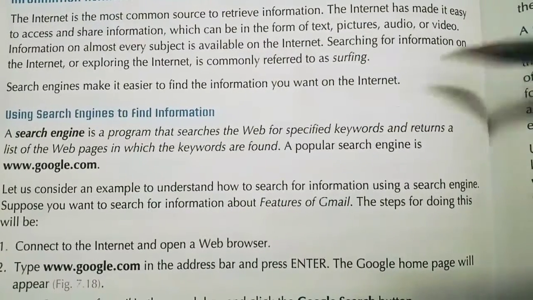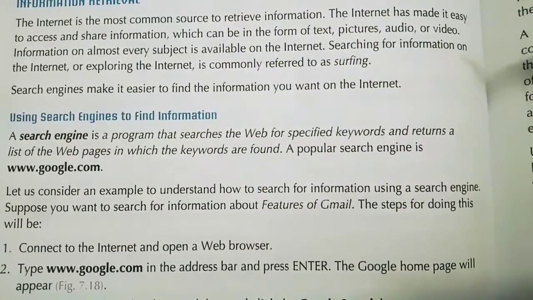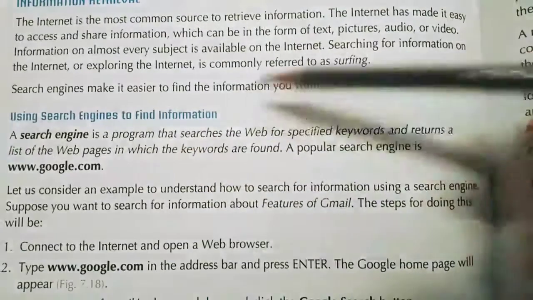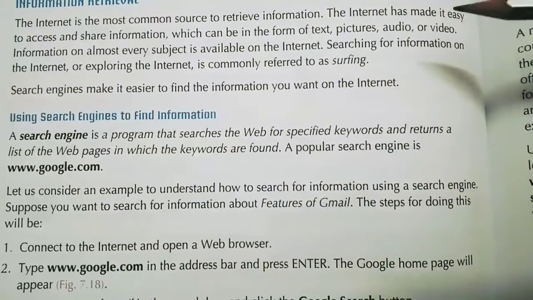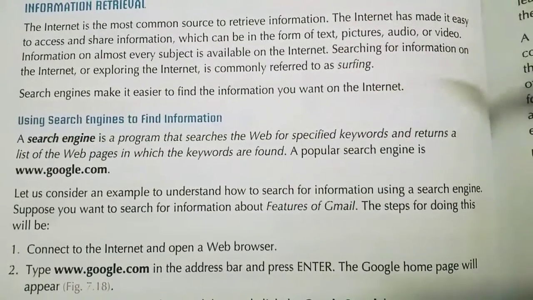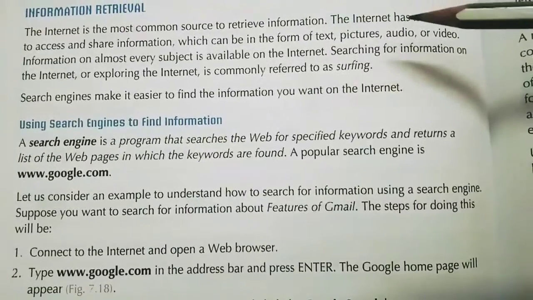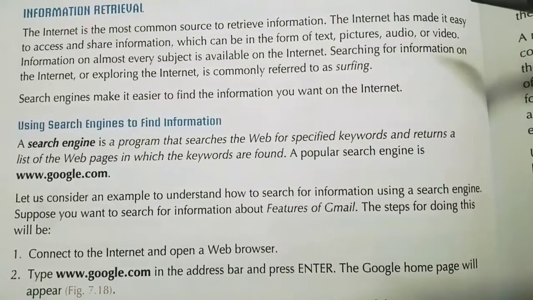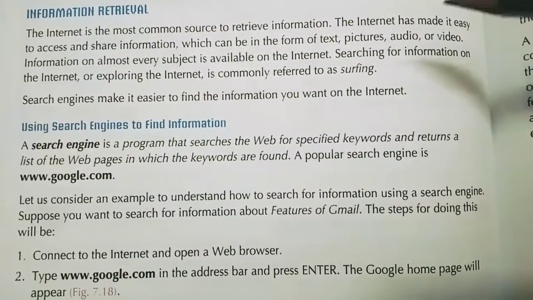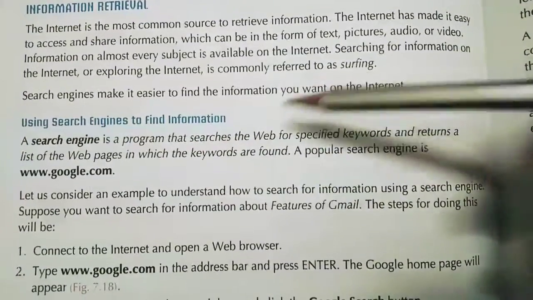That means it will help you find the answer to any topic. In simple words, a search engine is a program which will find any information you enter on the internet. A popular search engine is google.com. Whatever you want to search, be it an educational, business or science topic, anything, we type in google.com. Google.com is a very popular search engine. So, understood what is called a search engine?